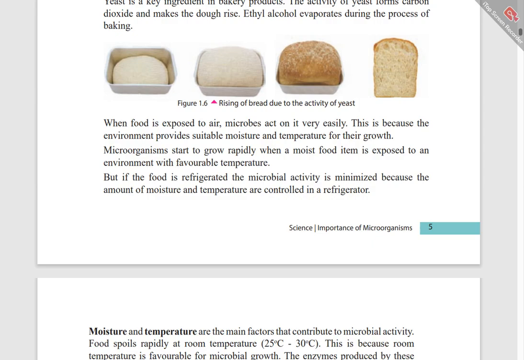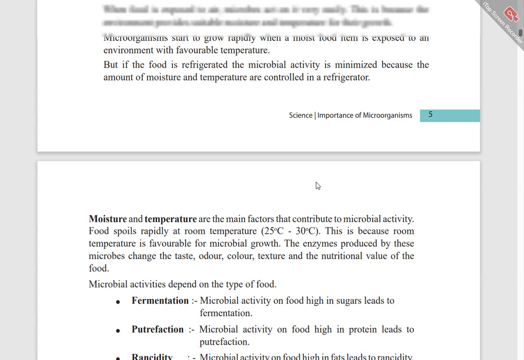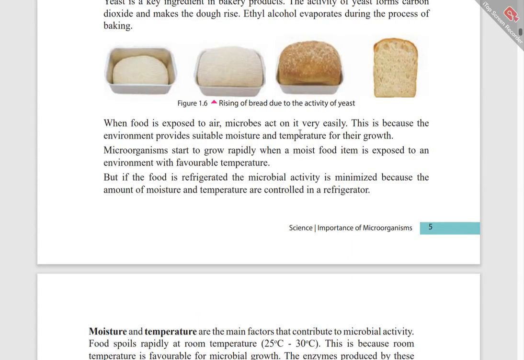When food is exposed to air, microbes act on it very easily. This is because the environment provides suitable moisture and temperature for their growth. Microorganisms start to grow rapidly when a moist food item is exposed to an environment with favorable temperature.